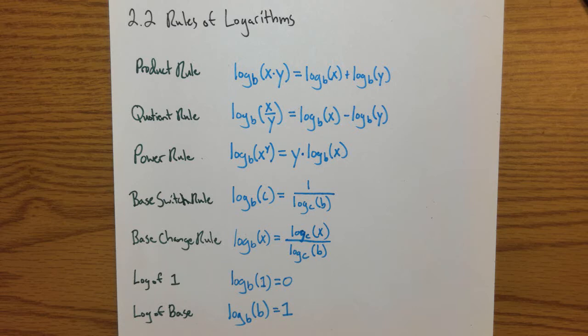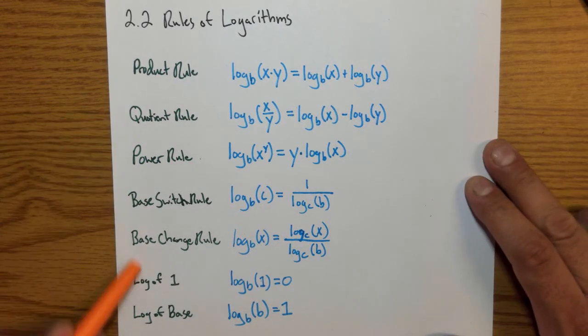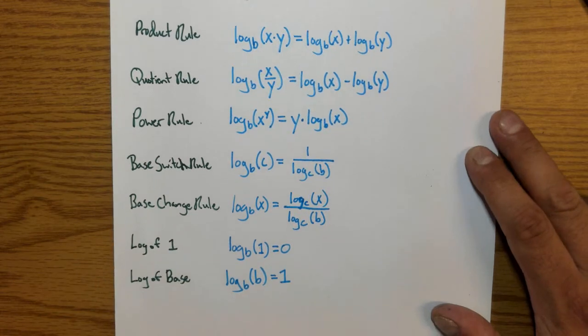So the rules of logarithms, it's just a bunch of rules saying that if you have this then it's also equal to this, or if you have this it's also equal to this. We're not solving for anything with these rules, we're just making equivalencies here, okay? So we have 7 rules here that I want to talk about.